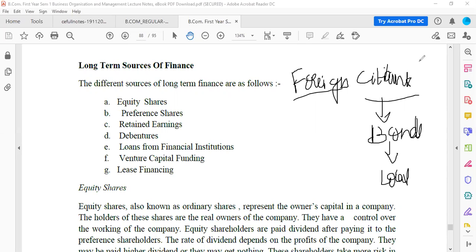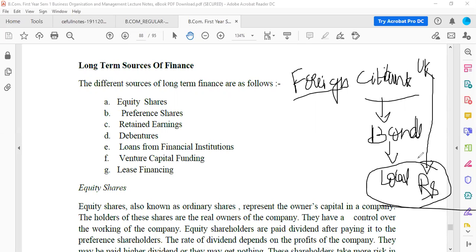Say Citibank is of the UK, but it can sell the bonds in India in rupees. So this is called foreign bonds. A foreign company selling its bonds in the foreign country in their local currency, that is known as foreign bonds.